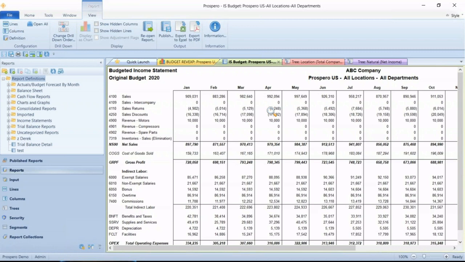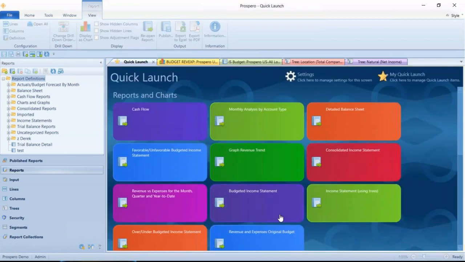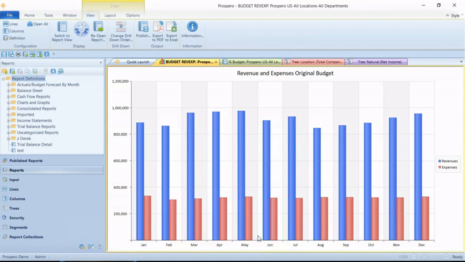Now, another report we have set up for looking at our budget data. Back to the quick launch tab, I've got one at the bottom here for revenue and expenses original budget. This is a bar chart we've set up, so I'll click this, have this open up for us. A quick way for us to look at our revenue, which are the blue bars here, compared to our expenses every month. And expenses would be the red bars here. And these charts and graphs that you build to analyze your data are dynamic, so you can double click and drill down on any part of these charts and graphs.